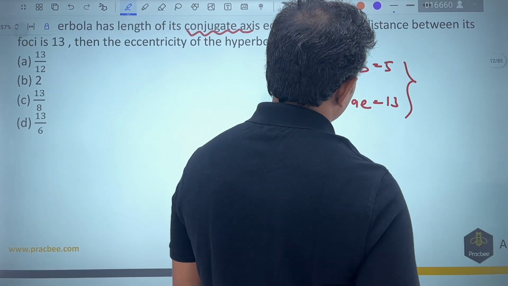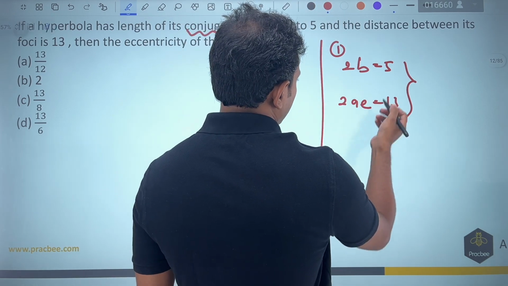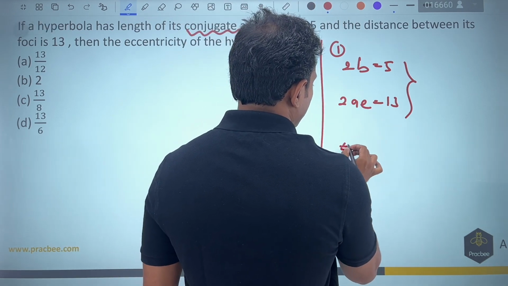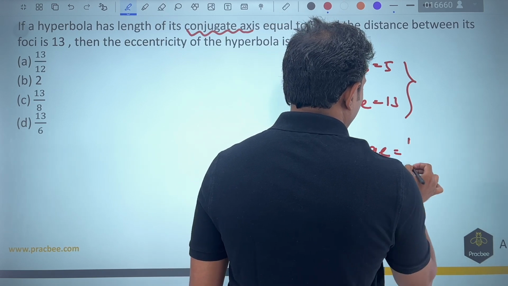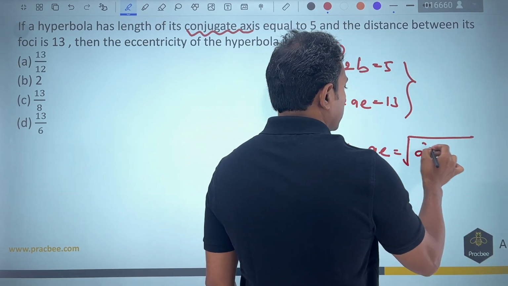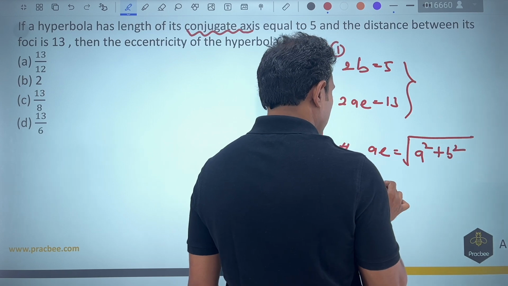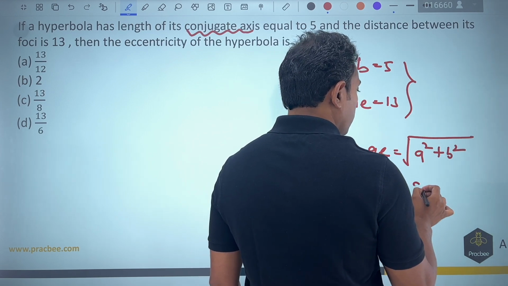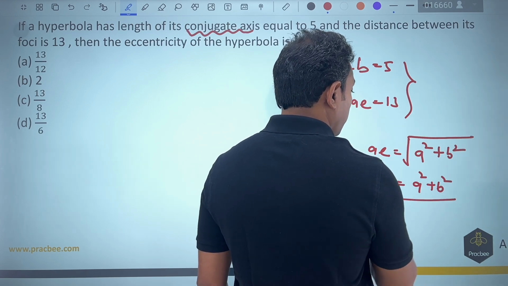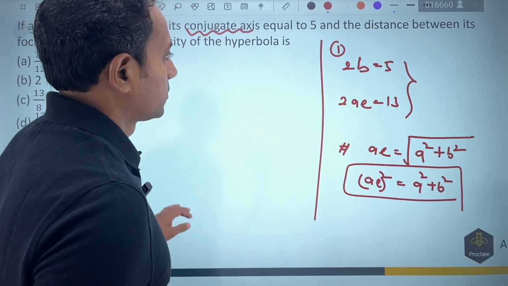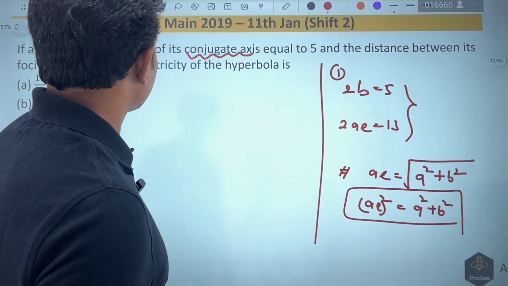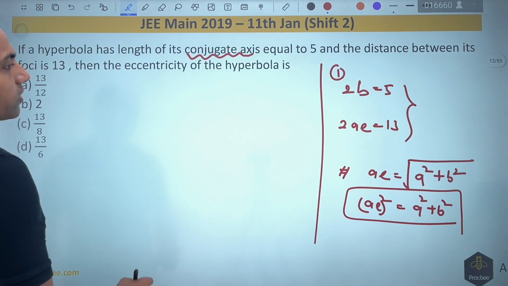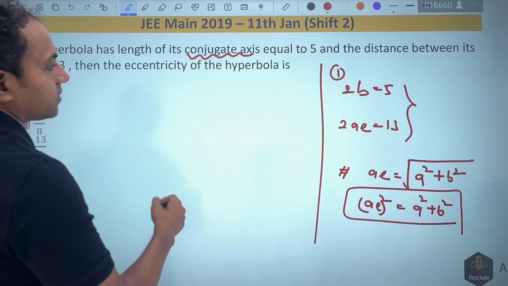Now in order to solve this question, as I told you earlier also, here we are going to use a shortcut. ae, if I write, will be nothing but root of a square plus b square. So ae square is going to become a square plus b square. This is a very important shortcut used to solve a lot of problems. Now this is given, and what they are asking is the eccentricity. So what I can do is simply square it.